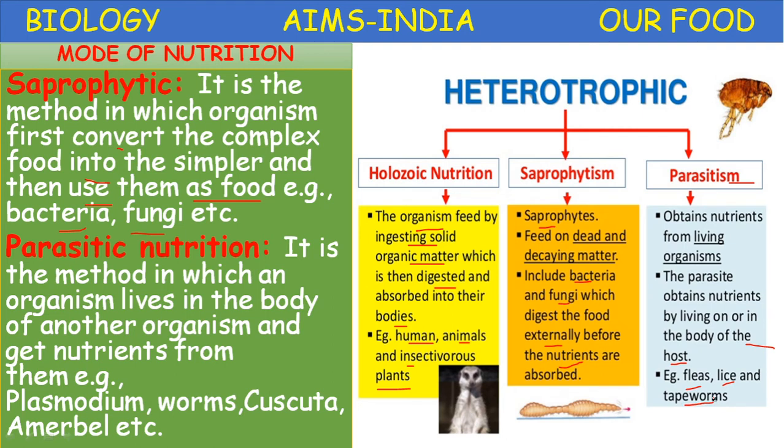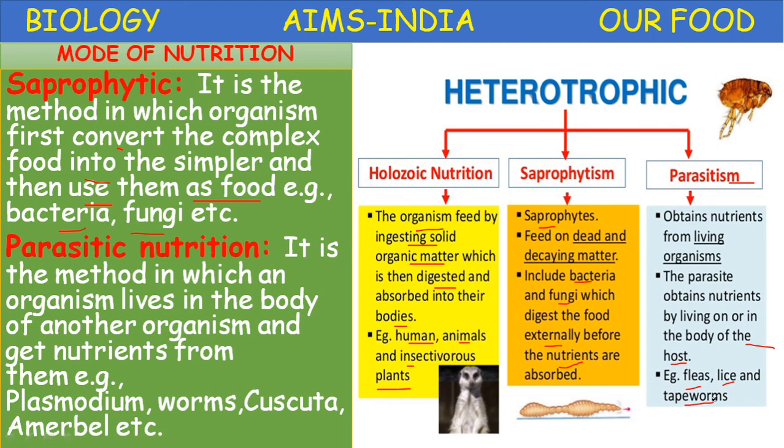These parasites are of two types: external parasites and internal parasites. So here this Plasmodium, tapeworm, they are internal parasites which are present inside the host. Okay, flies, lice, leech, mosquitoes, these are all external parasites.